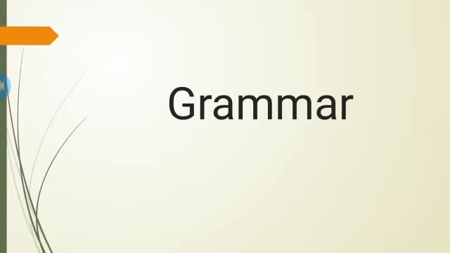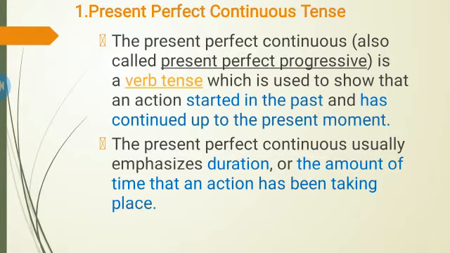Now we will move on to the grammar part. Present perfect continuous tense. You have already done present perfect continuous tense in your class 8, but we will do a little bit of revision in this lecture. The present perfect continuous, also called present perfect progressive, is a verb tense which is used to show that an action started in the past and has continued up to the present moment.